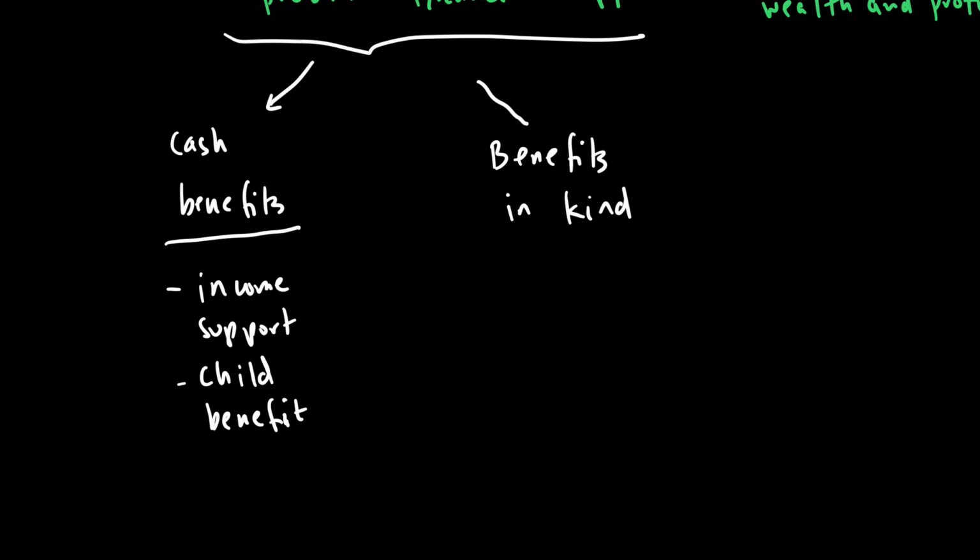The benefits in kind are those such as health benefits or education benefits given by the government, because they want to provide everyone an equal chance in a society. These benefits accrue to individual households depending on the number of people and their age and gender. For example, if you have a lot of young members in a household, you will have a lot more people taking advantage of the education benefits. So they could be cash benefits or benefits in kind.